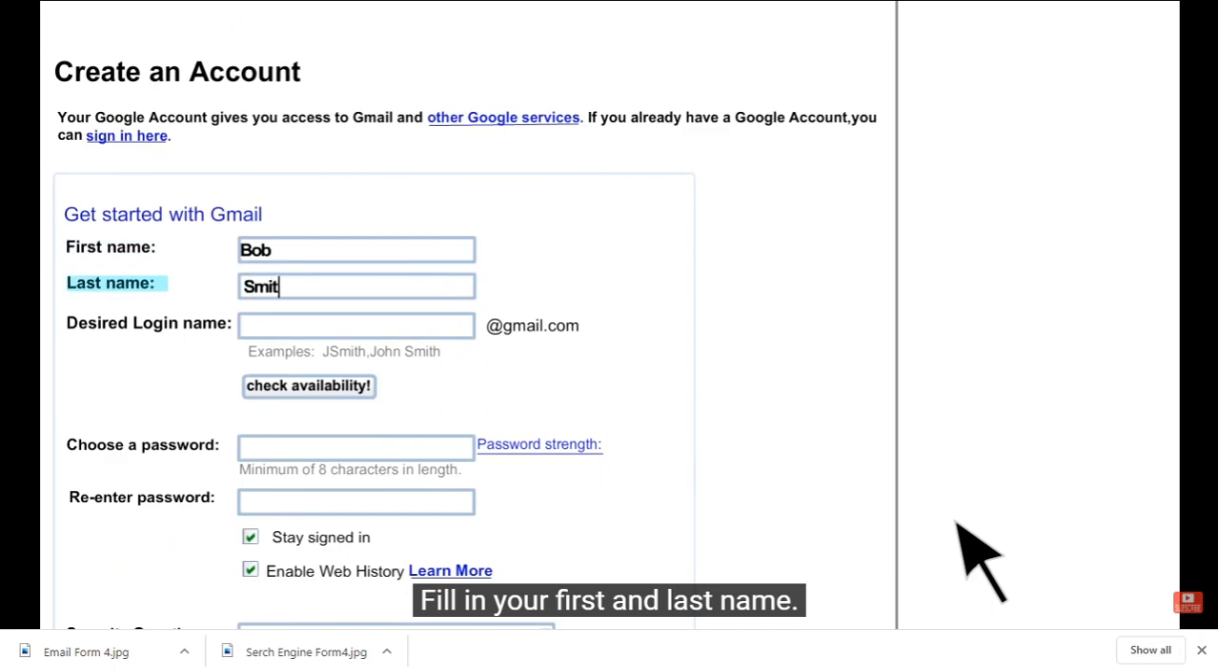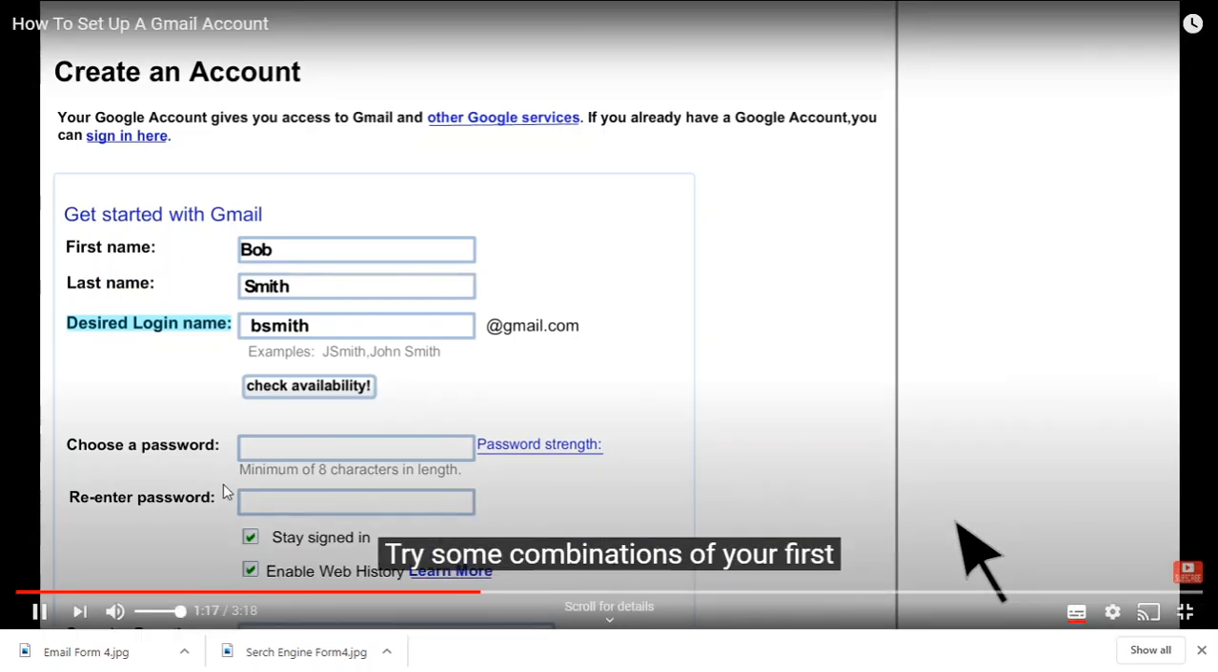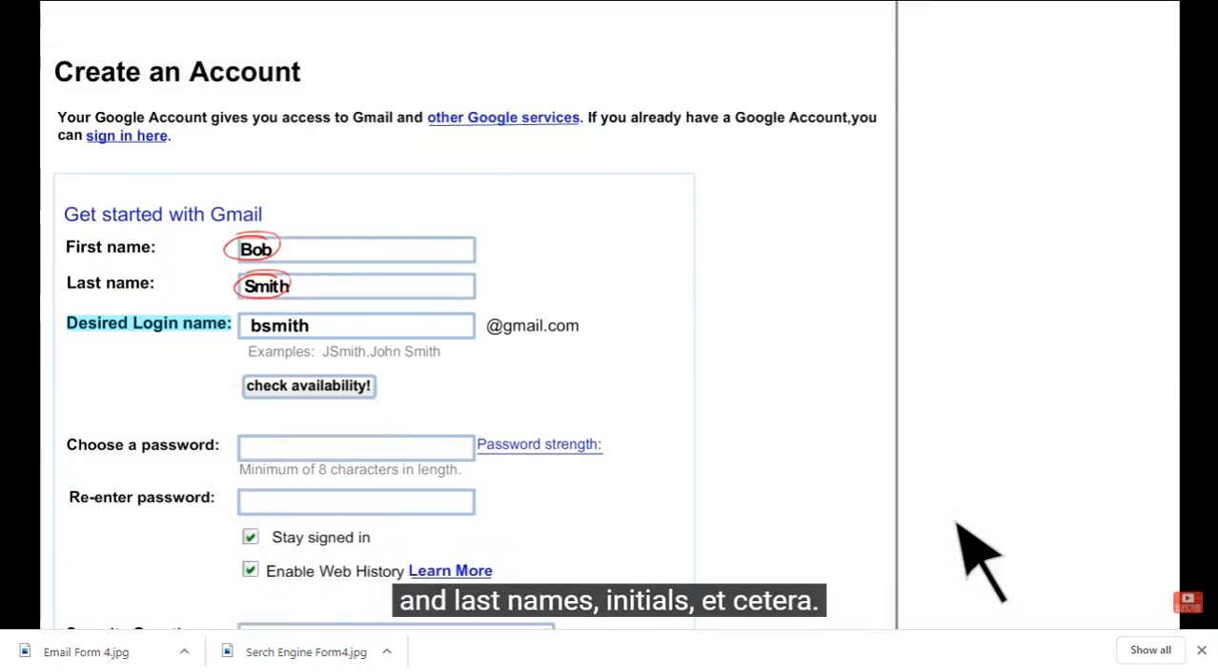Fill in your first and last name. Now you need your login name. This has to be something that isn't already in use. Yes, it can be really difficult to find something unique, especially if your name isn't that unusual. Try some combinations of your first and last names, initials, etc.